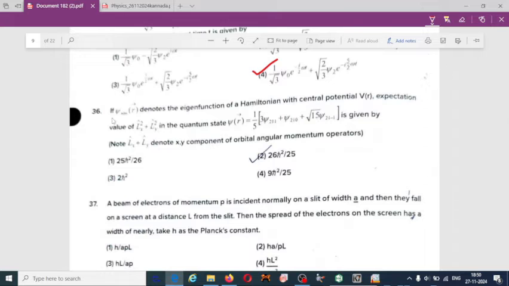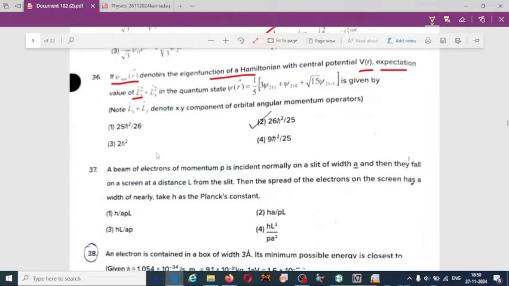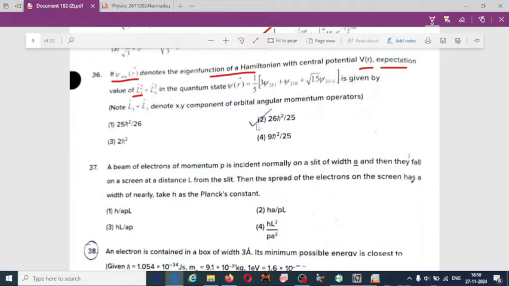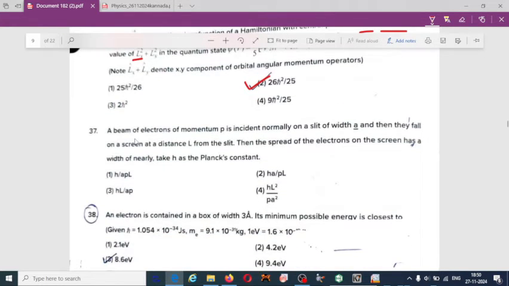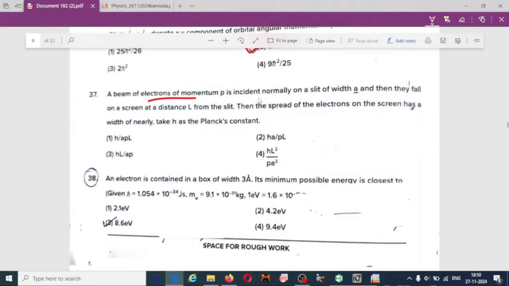If the wave function denotes the eigenvalue of a Hamiltonian with central potential V of r, the expectation value of Lx square plus Ly square in the quantum state is given by option 2, 36. A beam of electrons of momentum p is incident normally on the slit of width a, then they fall on a screen at distance L from the slit. Then the speed of the electron on the screen has a width of nearly, taken h, the Planck's constant. Option 3.